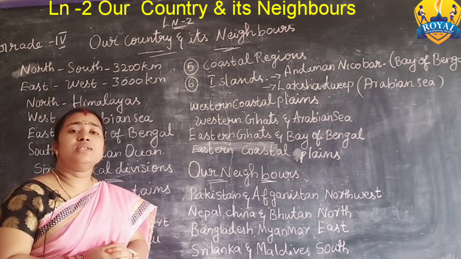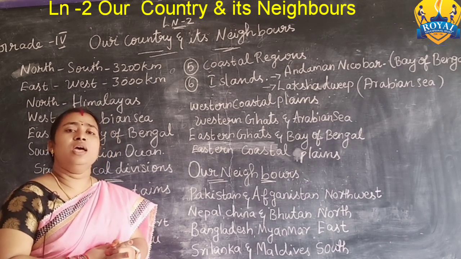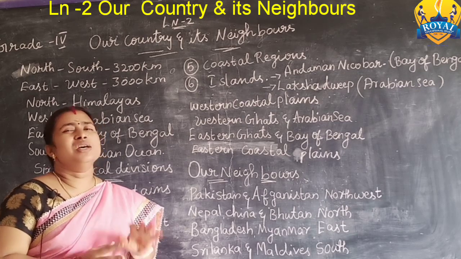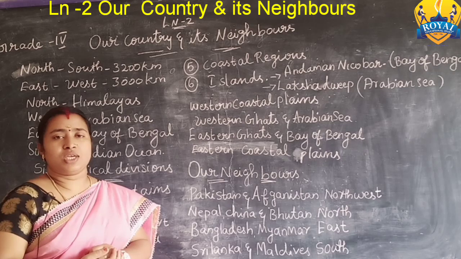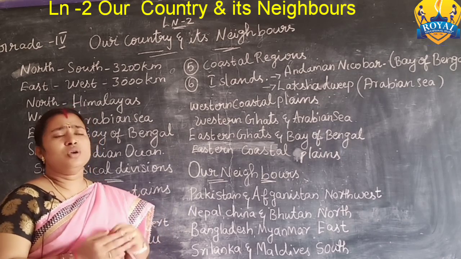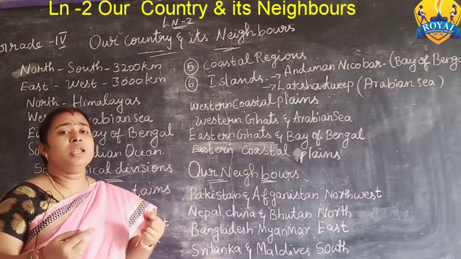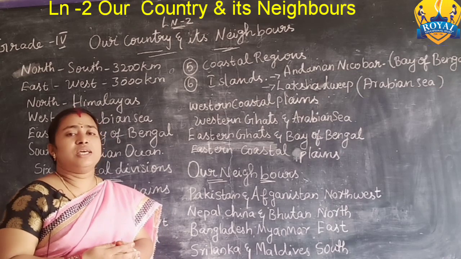Rajasthan is the largest state in our country, and Goa is the smallest state. Telangana is the newly formed state.